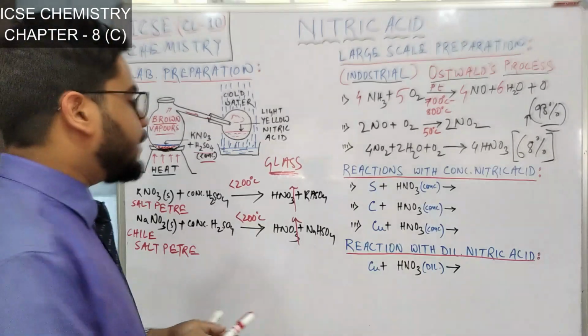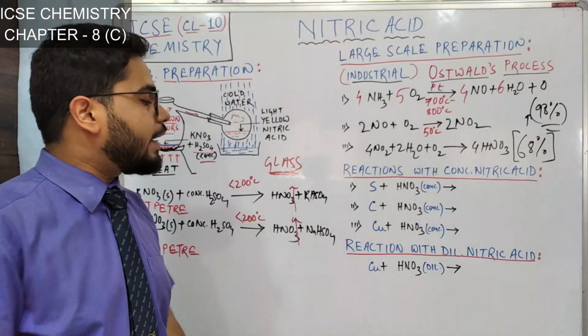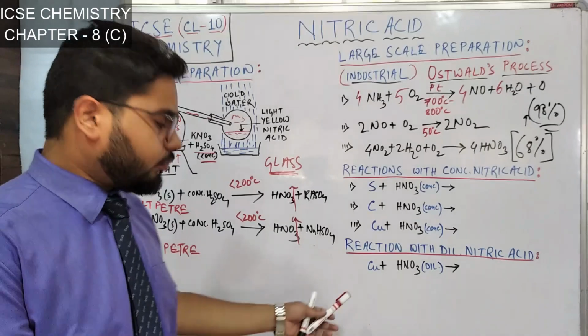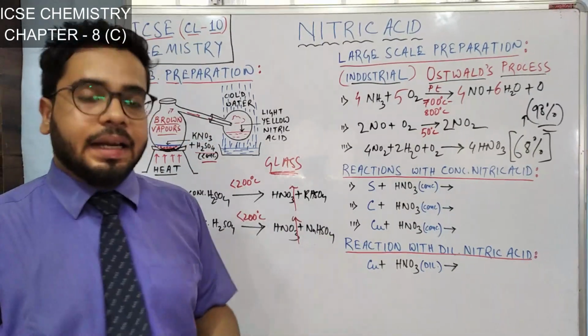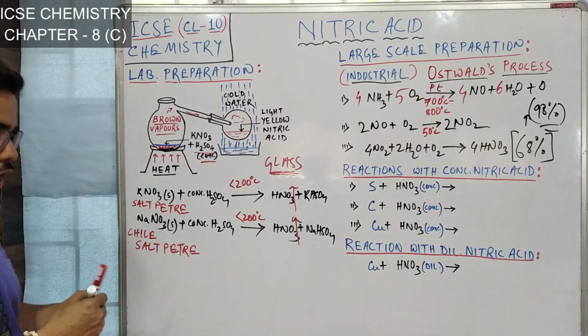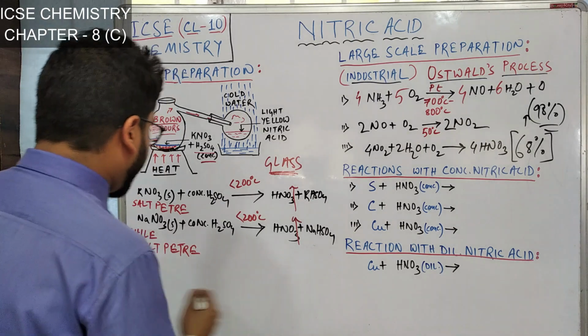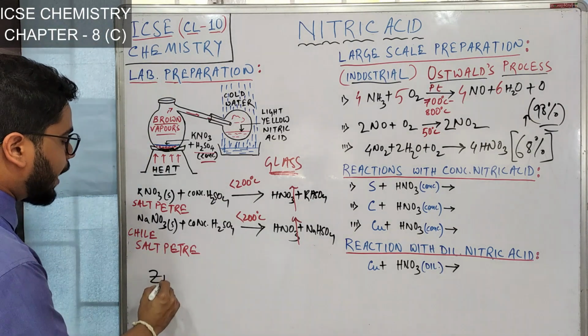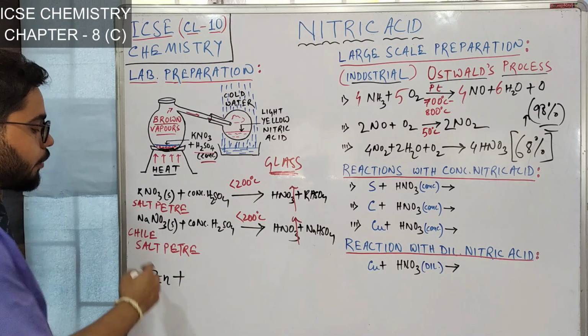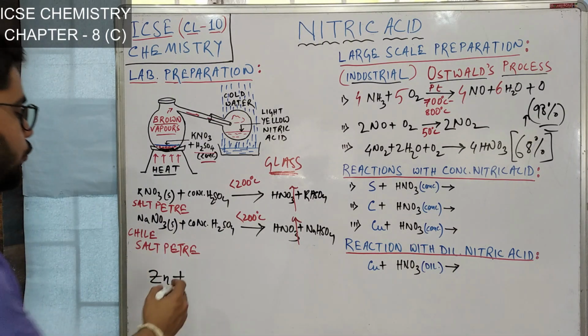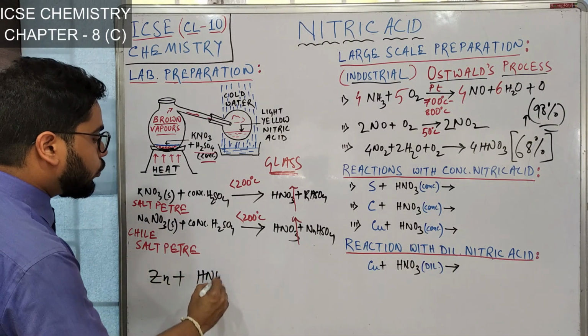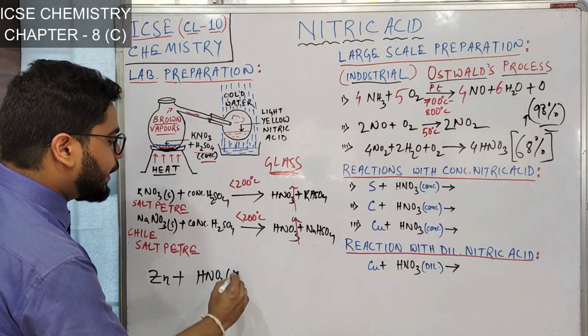With active metals, dilute nitric acid does not give out hydrogen gas. Let me give you one example. You all must know, in the lab preparation of hydrogen from dilute hydrochloric acid, we use zinc. So let me use zinc with dilute nitric acid to try to prepare hydrogen gas.